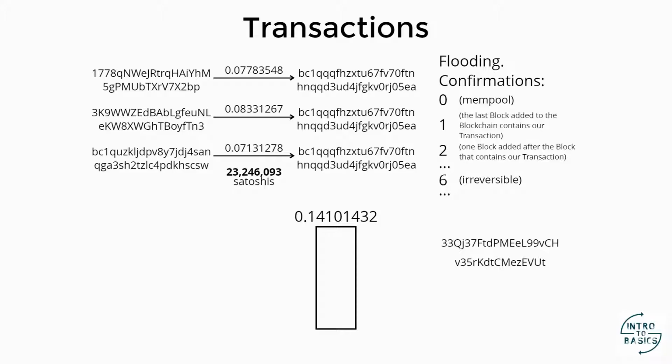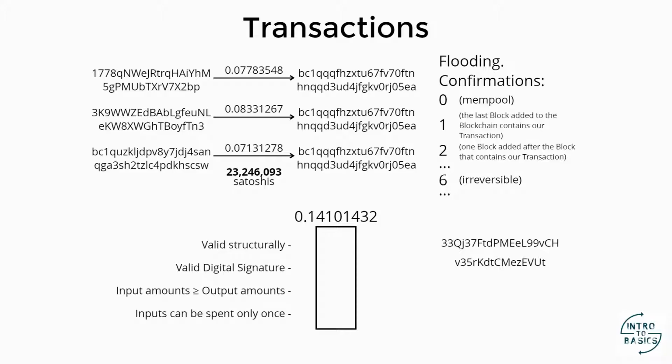For a transaction to be valid, it will have to follow some rules. It must have a valid structure, yes, it must have a certain syntax. It will need to use a valid digital signature in order to transfer the amount to another address. The sum of the values from the inputs of a transaction must be greater than or equal to the sum of the values of the outputs.